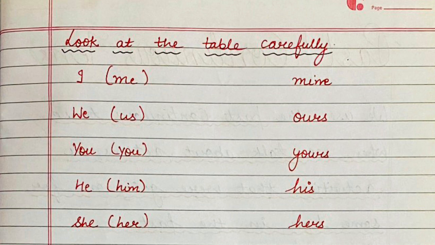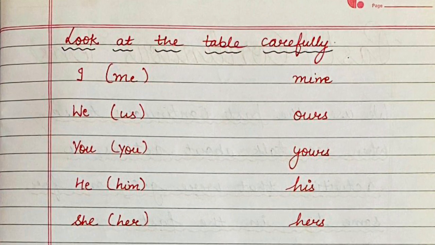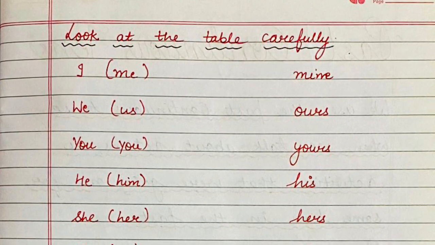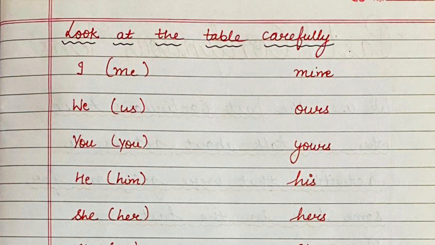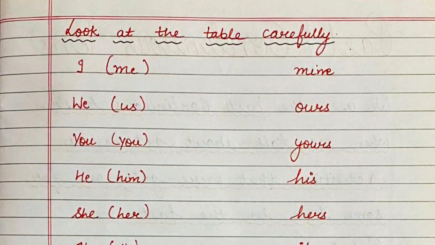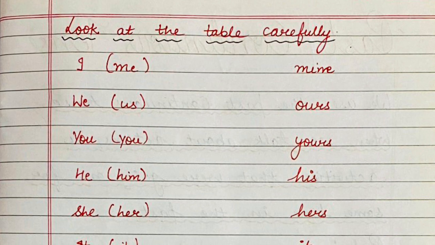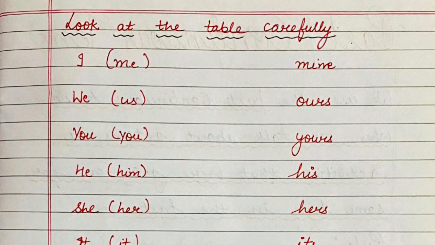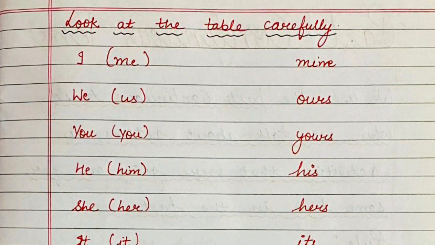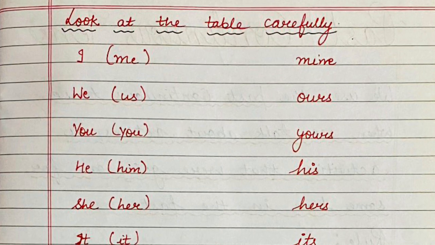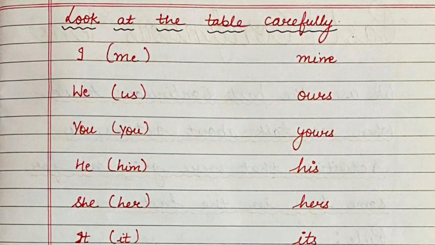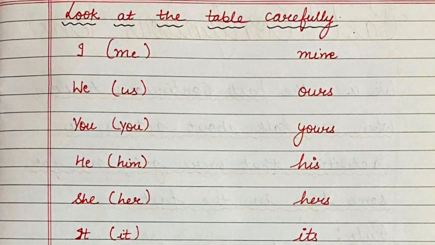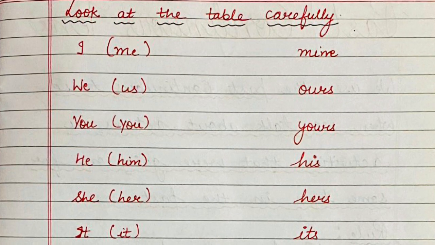We, ours, or sometimes in the place of we there will be us also. This thing belongs to us, this is ours. This thing or this book belongs to us, this is ours. You, yours. He, his. She, hers. It, its. Their, theirs. Okay, so you have to concentrate on the person we are talking about, whether we are talking about I, she, he, us, or they or them.